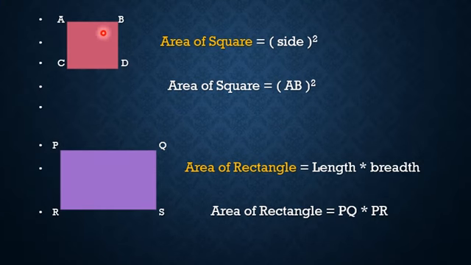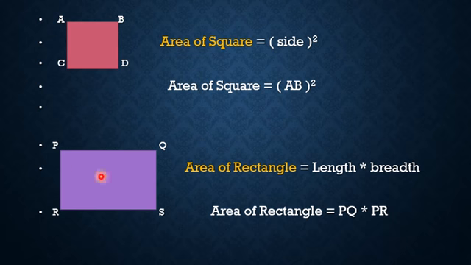Next is area of square. What is the meaning of square? In a square all sides are equal and all angles are 90 degrees. So area of square is side square. Therefore area of square, one of the sides, that is side AB. So area of square is AB square.